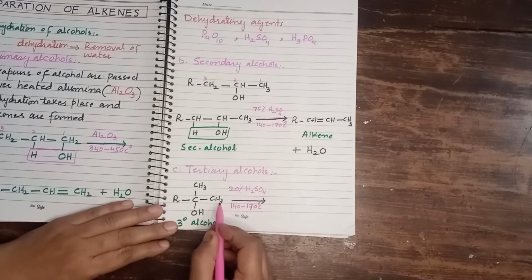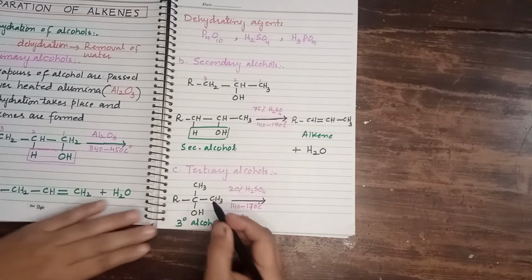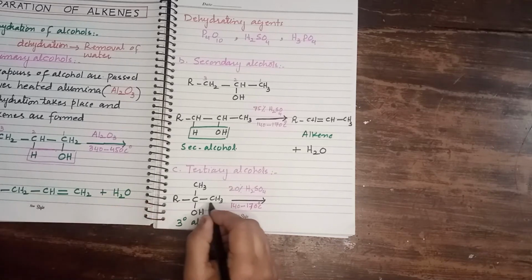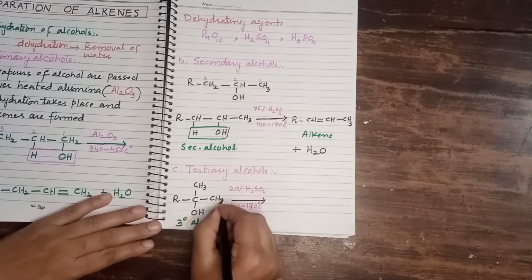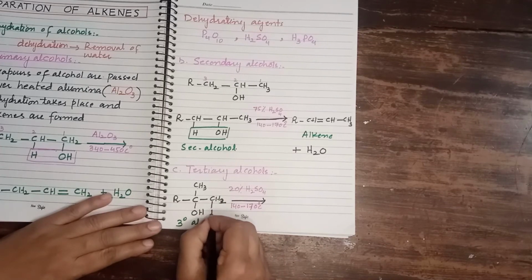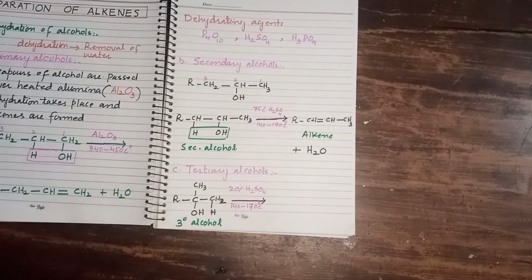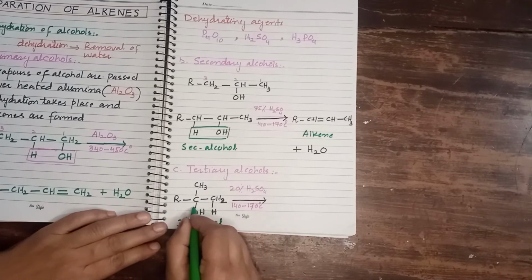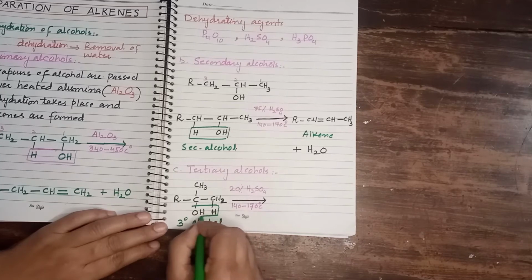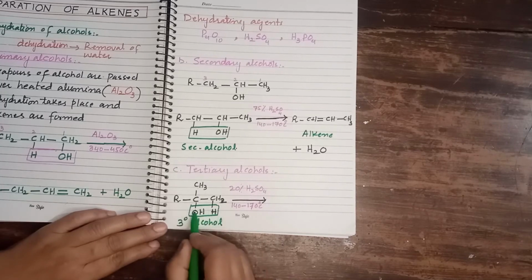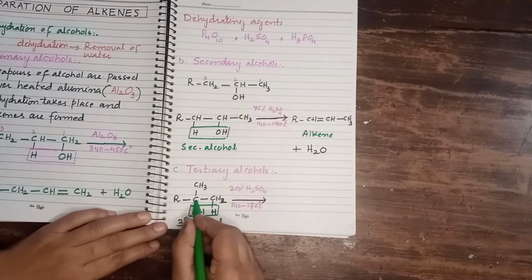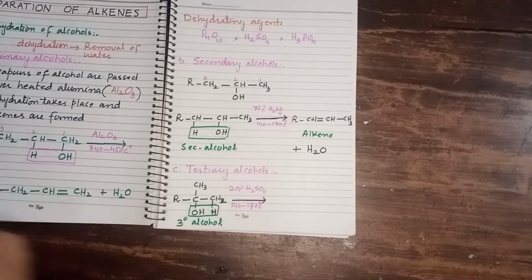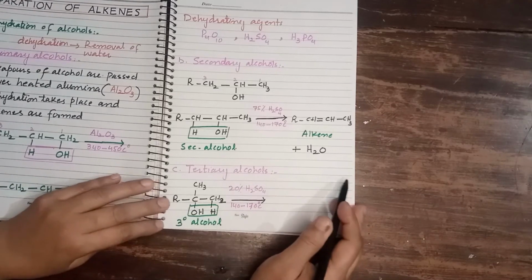Now what will happen? Suppose we write the hydrogen atoms of this carbon like this way. Here if we have 2 hydrogen and 1 hydrogen, we write like this, right? So what will happen? Here hydrogen and hydroxyl group, they remove from the adjacent carbon atoms. So as a result we get pi bond here in the product.